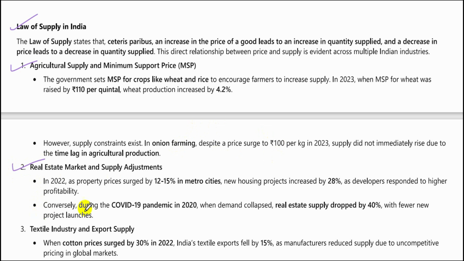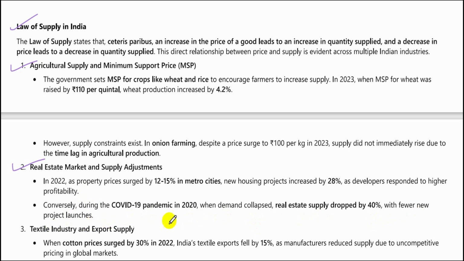Real estate market and supply adjustments. In 2022, as property prices surged by 12 to 15% in metro cities, new housing projects increased by 28% as developers responded to higher profitability. Conversely, during the COVID-19 pandemic in 2020, when demand collapsed, the real estate supply dropped by 40% with fewer new project launches.